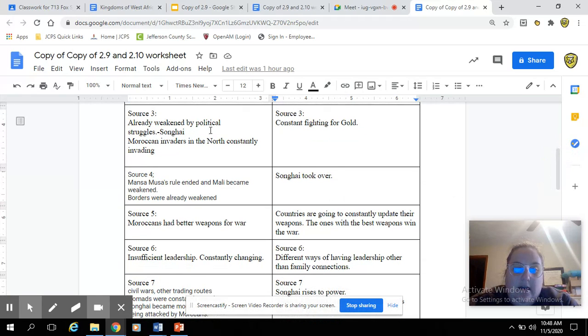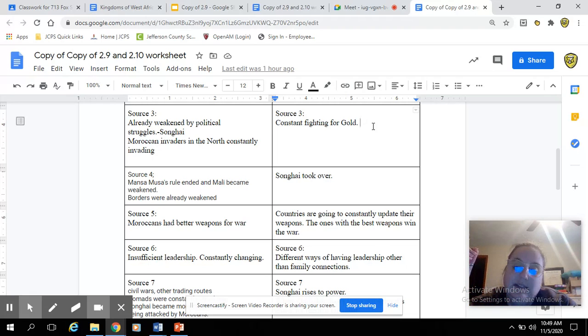Source 3 talked about Songhay, which is the 3rd kingdom in West Africa, that they were weakened by political struggles, that internally their government wasn't so good, and so they really fell apart. And then again, invaders, people in the north, particularly Morocco, are going to be constantly invading them. So notice there is a theme, and I'm going to get to that in a second, that you kind of hear the same information.